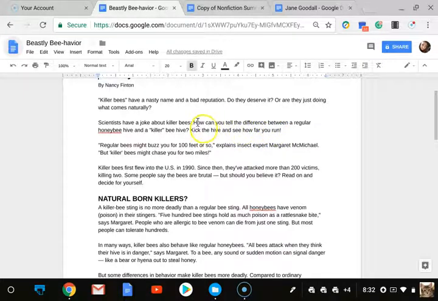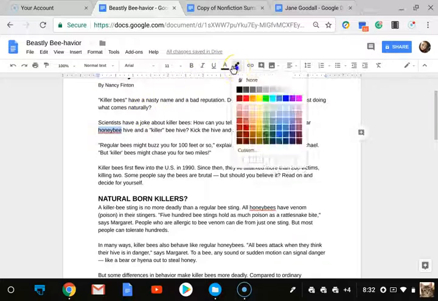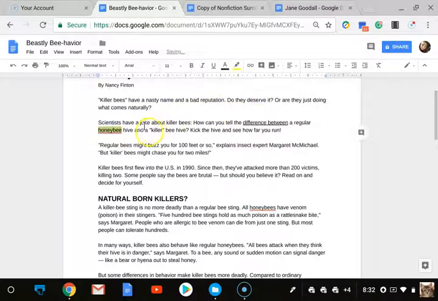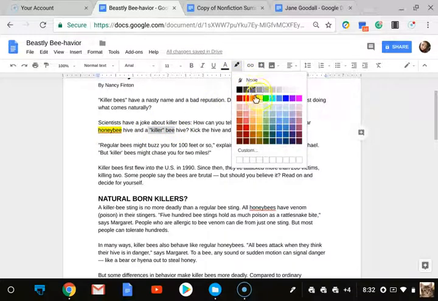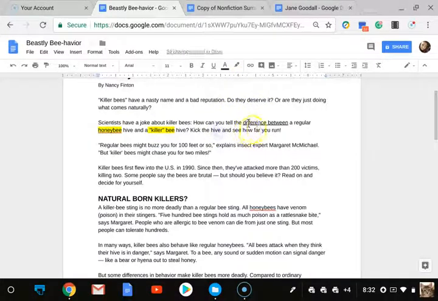Now, I know this is a joke, but I'm immediately seeing right here where it says difference between, and I'm going to go ahead and mark that. It's saying a difference between a regular honeybee hive and a killer bee hive. So I see honeybee here, and I'm going to go ahead and highlight that. Okay, so I see honeybee and killer bee, so I'm going to go ahead and mark those. So we have difference between honeybee and killer bee. We're going to keep reading and see if that actually turns into something.